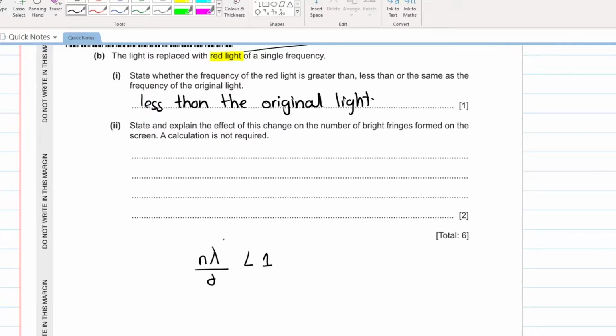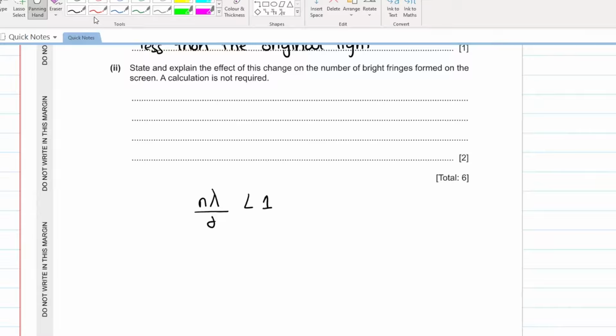If your lambda increases, if your wavelength increases, what will happen, beta? अच्छा let me do one more thing. चलो एक और चीज कर लेता हूँ तो आपको और आसानी हो जाएगी यहाँ पे. Let's take d to the other side and lambda in the denominator. If your lambda increases, रेड लाइट का लैम्डा ज्यादा होता है ना, so let's say your lambda increases, what will happen to your maximum number of orders?